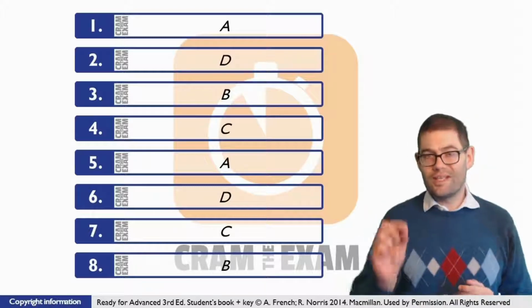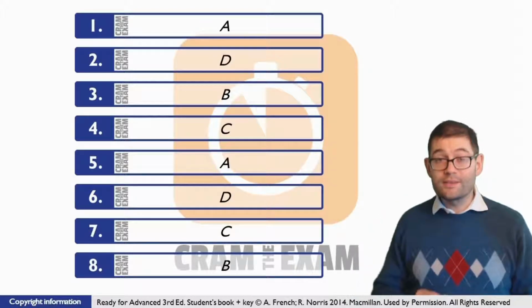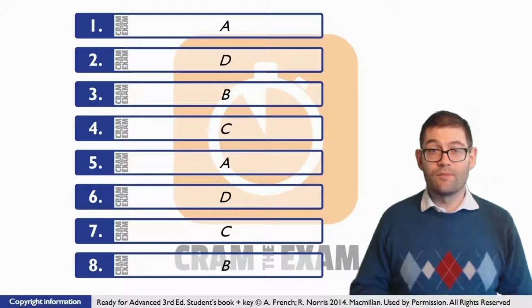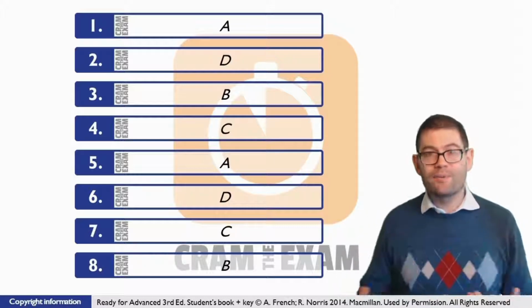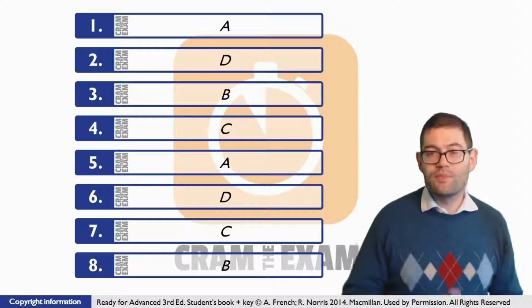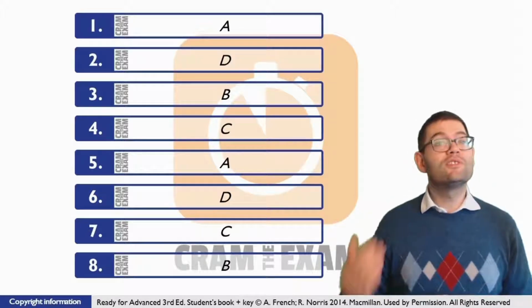For question number 2, let's concentrate on the preposition that follows the gap, because there's only one answer that collocates with that preposition. If we have a look at the other answers, we can see that they either don't need a preposition or choose other prepositions, in the case of A, for example. So what's the answer? D, resulting in.